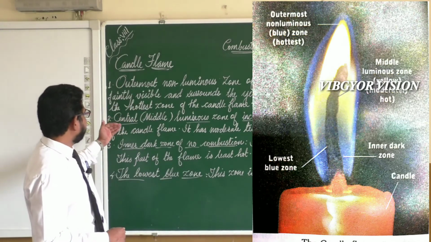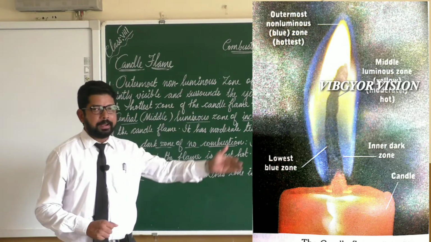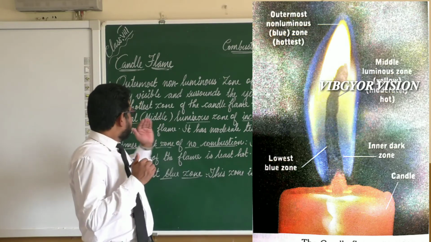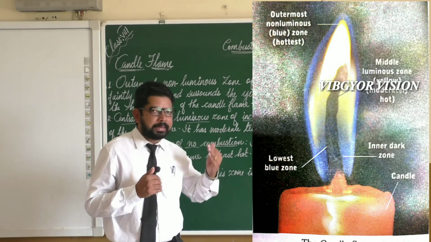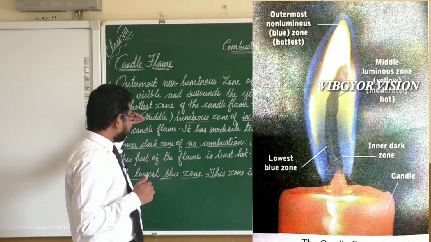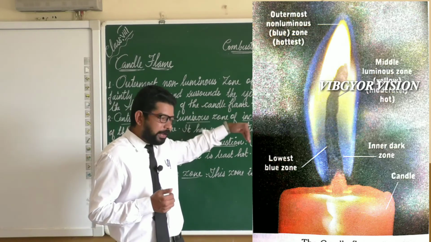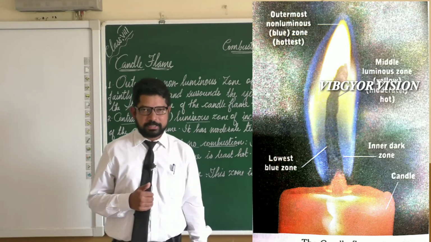Our next point is the central or middle luminous zone of incomplete combustion. Let us see about it. Central luminous zone of incomplete combustion. So it is the central part and it is a luminous zone. And why is it a luminous zone? Because of incomplete combustion.